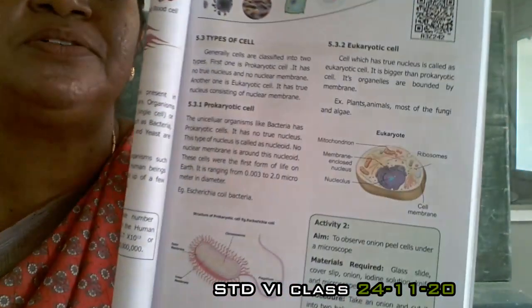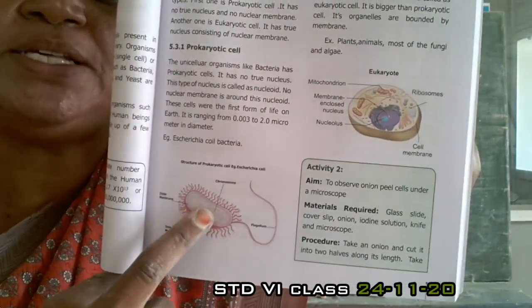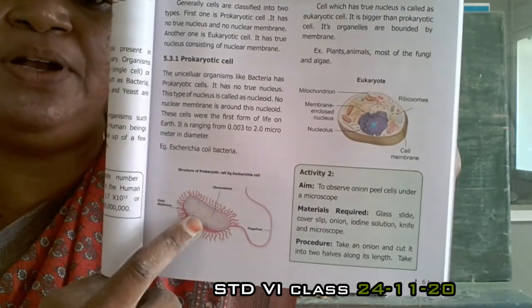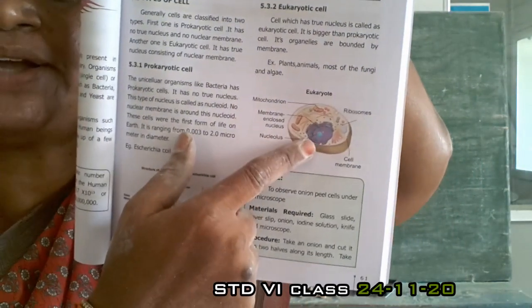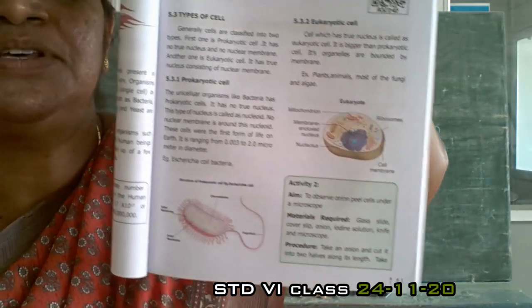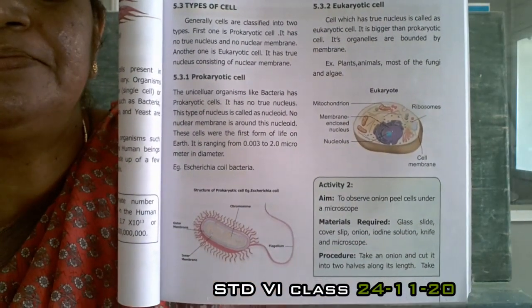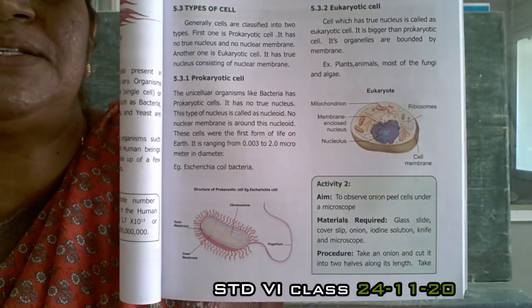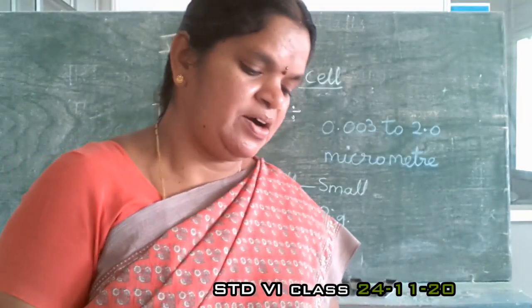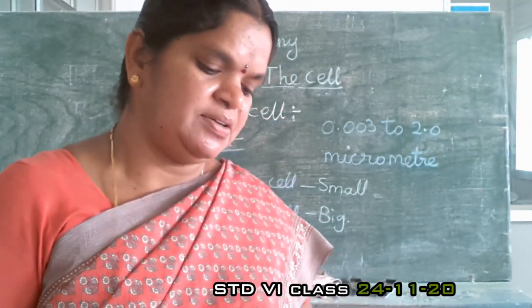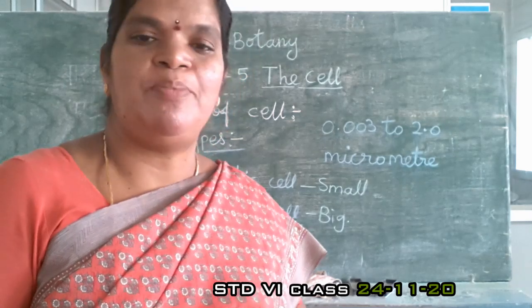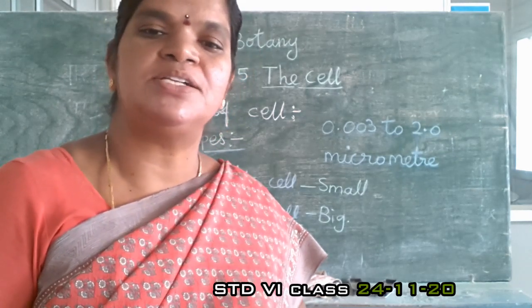See the picture here. This one is the prokaryotic cell example. This one is the eukaryotic cell. See the picture diagram. Here in this eukaryotic cell, ribosomes, cell membrane, all the cell organelles are present.